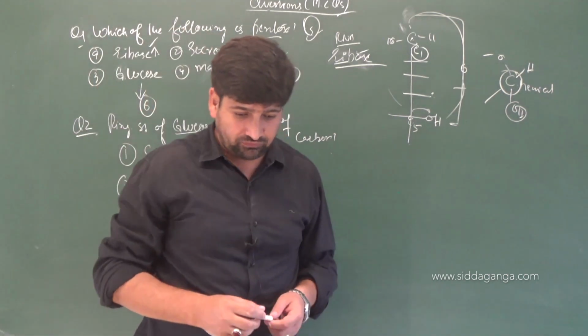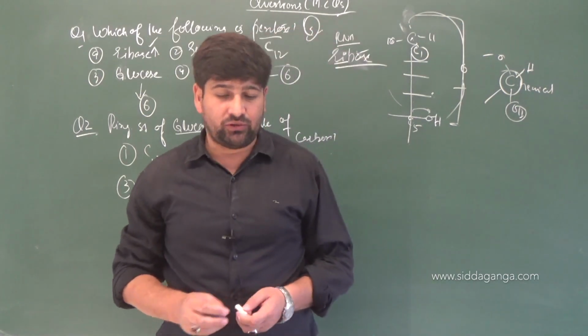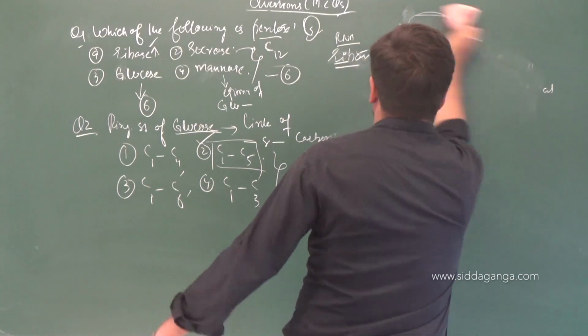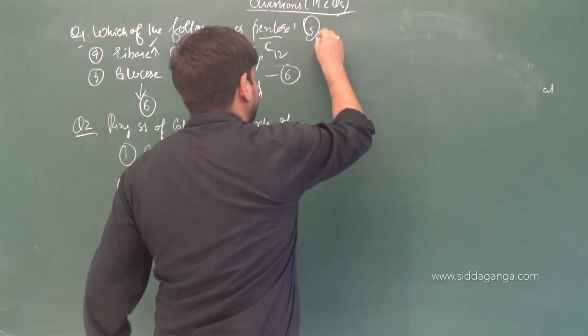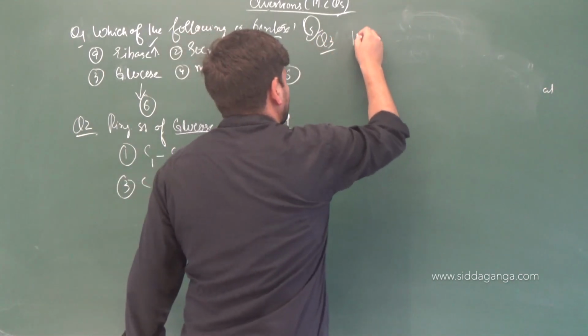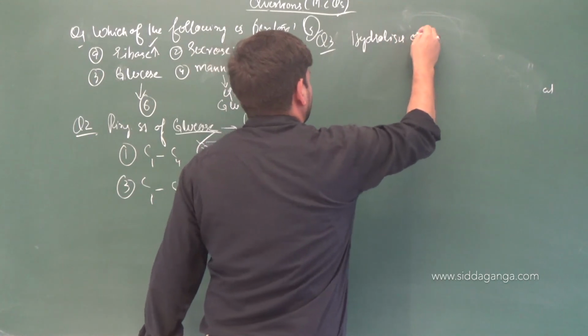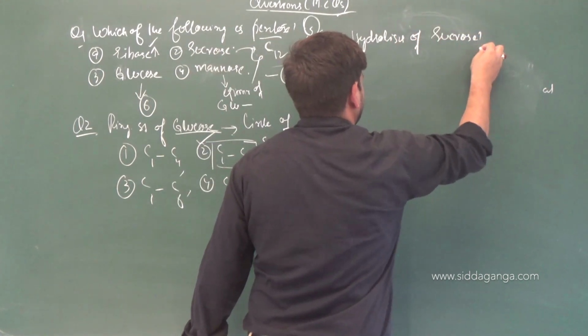Next question. Hydrolysis of sucrose is called. So when you do the hydrolysis of sucrose, what is it called? Question number 3: hydrolysis of sucrose.